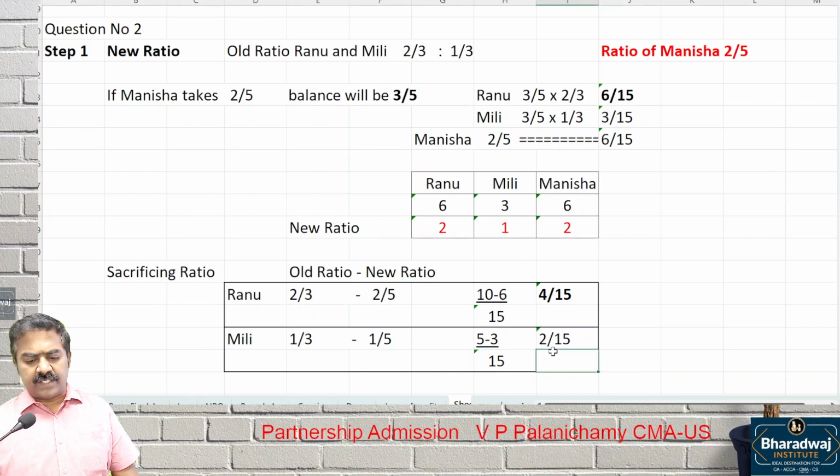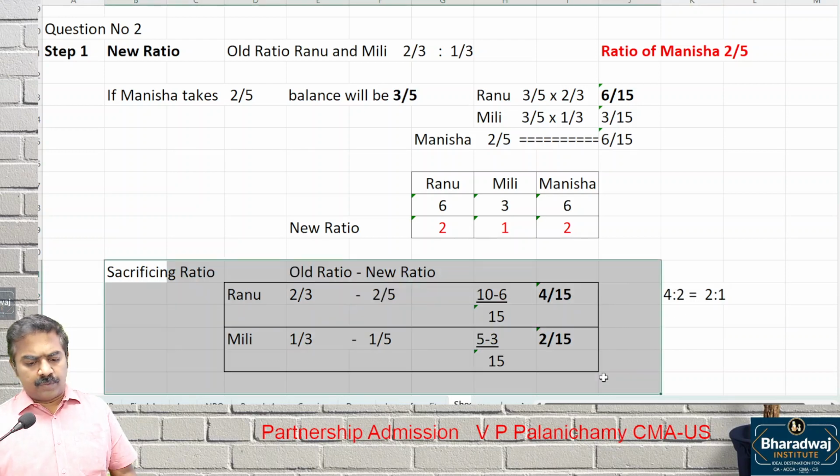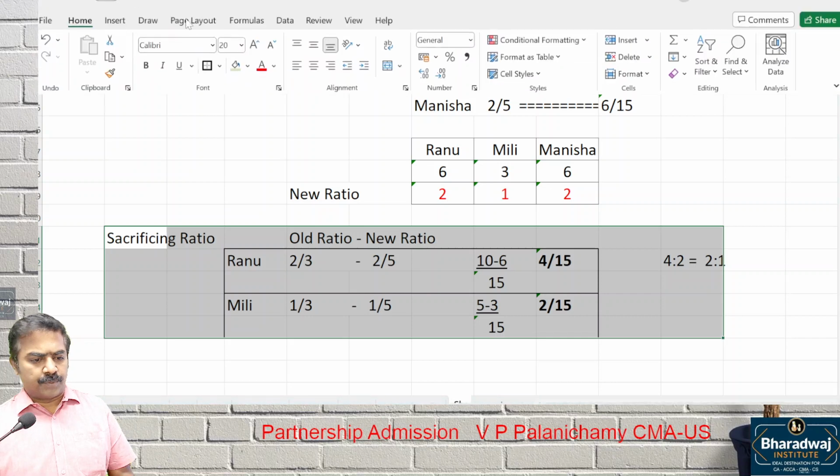So sacrificing ratio is 4 is to 2. 4 is to 2 can be written as 2 is to 1. So we worked out sacrificing ratio also.